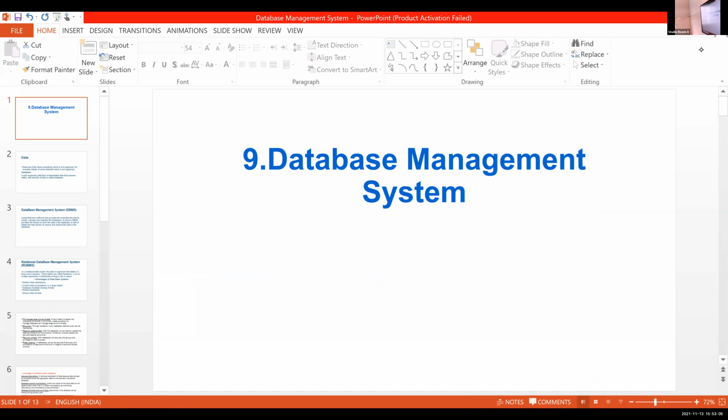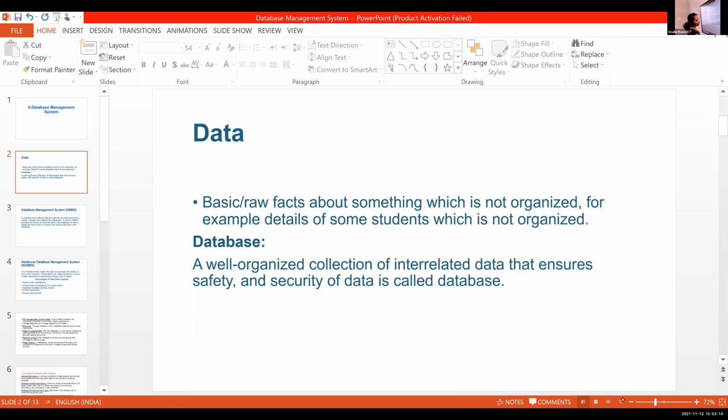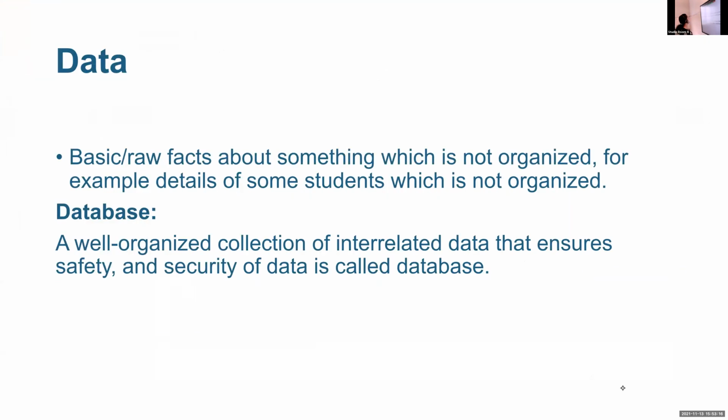So for ninth chapter it is database management system. In this database management system, we are first discussing about what is data. Here data means it is the basic or raw facts about something which is not organized. For example, details of some students which is not organized. I will give one example.